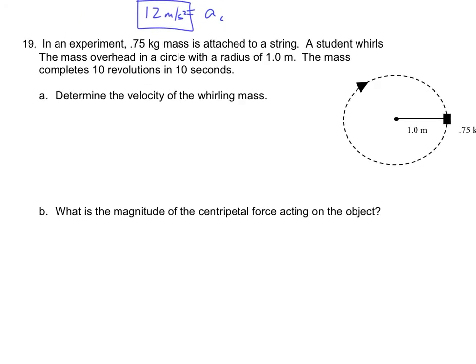Okay, number 19. In an experiment, a 0.75 kilogram mass is attached to a string. A student whirls the mass overhead in a circle with a radius of 1. The mass completes 10 revolutions in 10 seconds. So I know a couple things here.